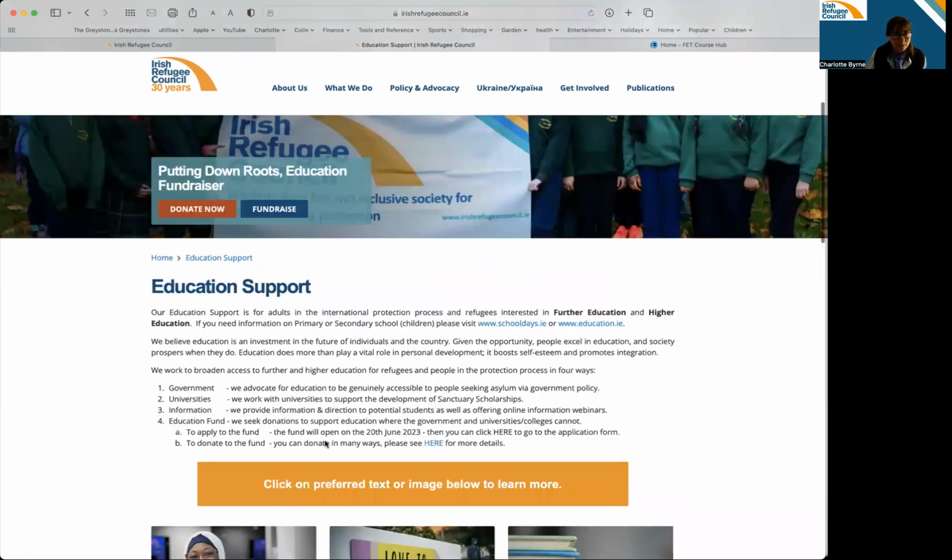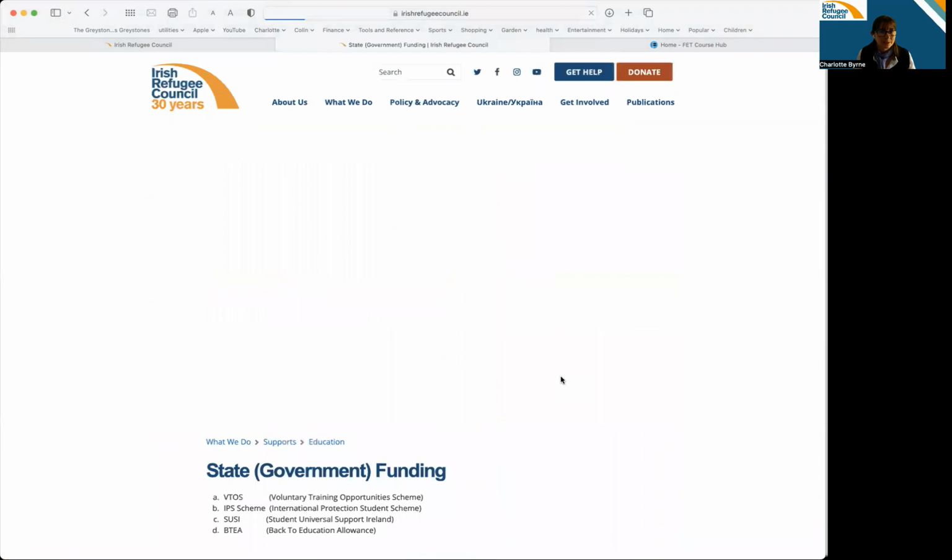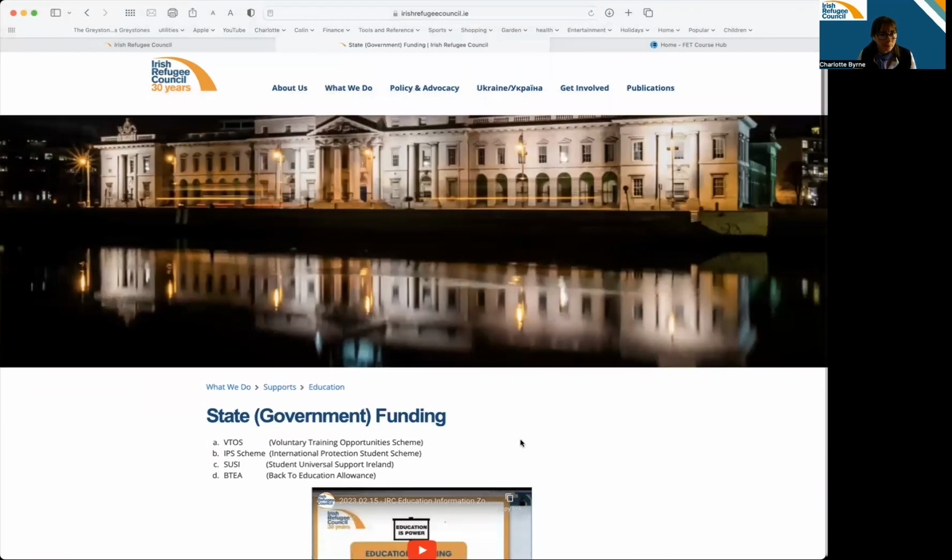So let's go back to the home page. That's 1, 2, 3, 4, 5. Let me go into the 6th one here, which is all about state funding or government funding.